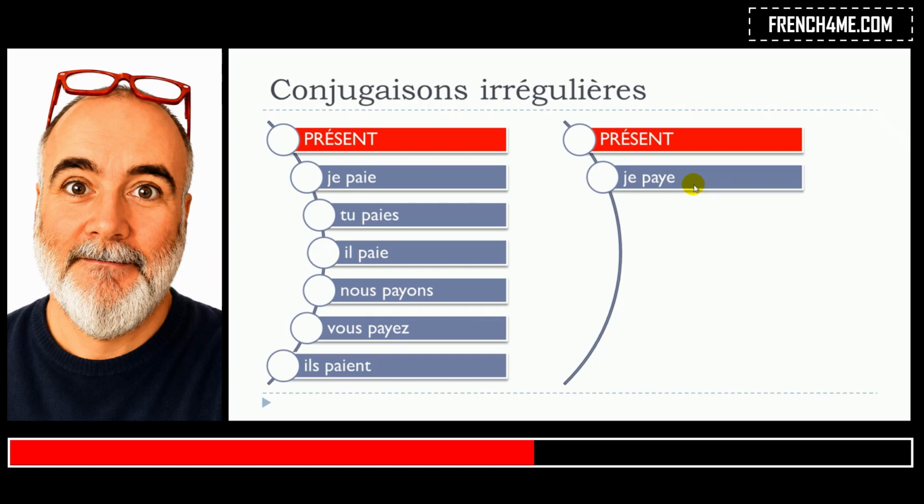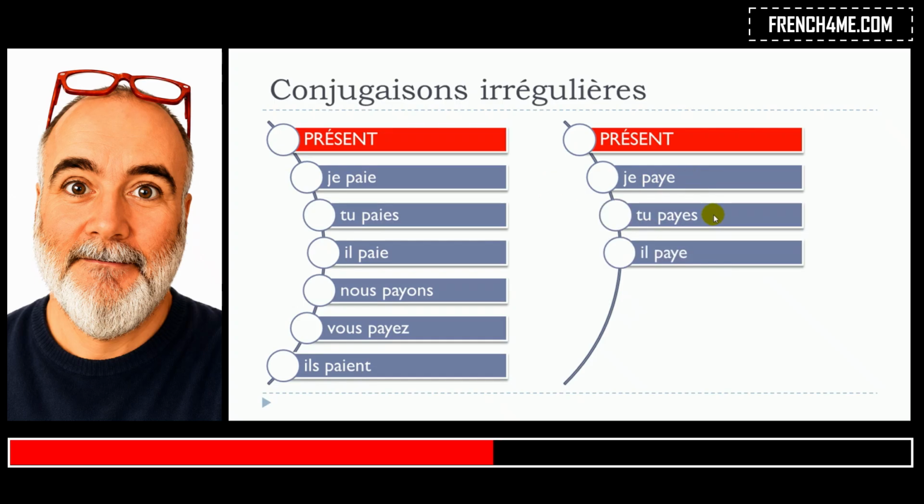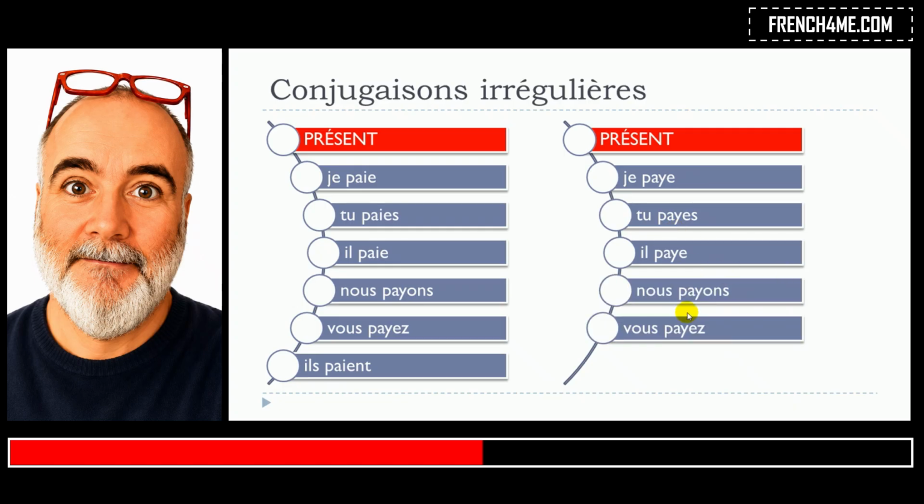It's good news because it does mean that it is possible to write them the way you would write them, because they belong to the first group of verbs. So it can go like that: je paye, tu payes, il paye, nous payons, vous payez, and then ils payent.